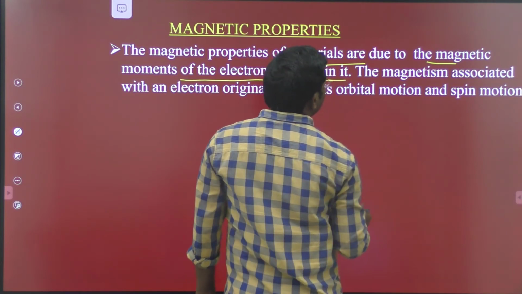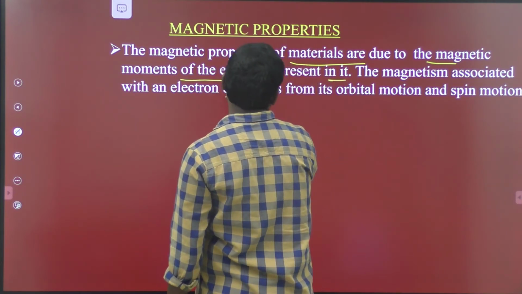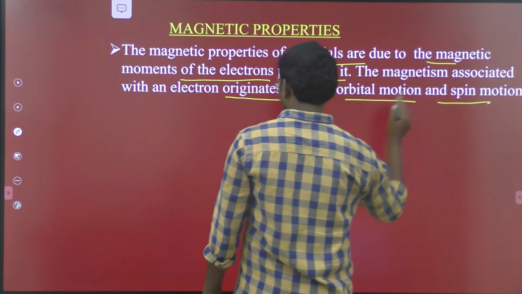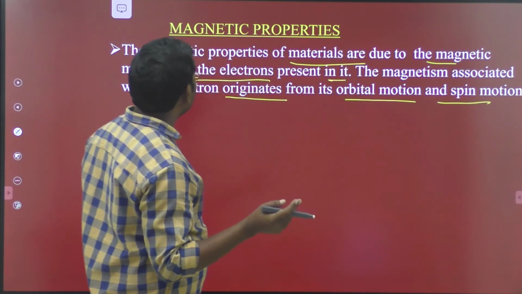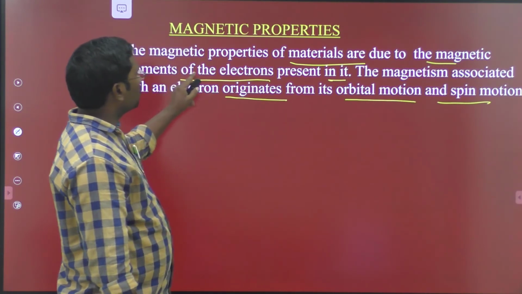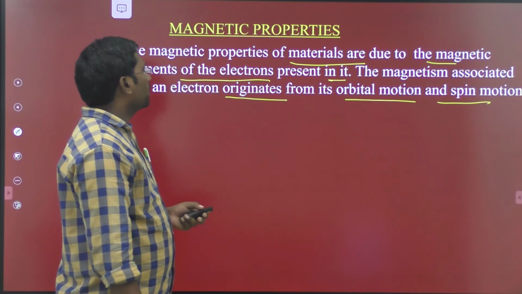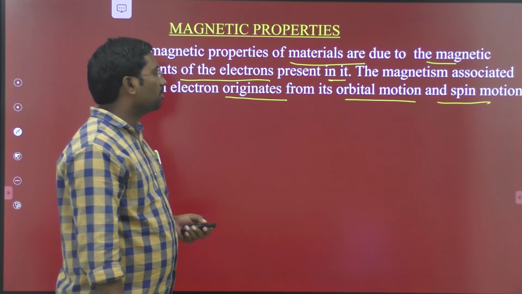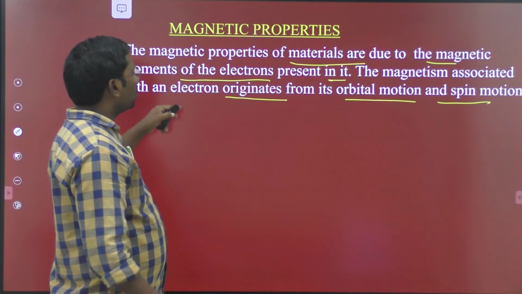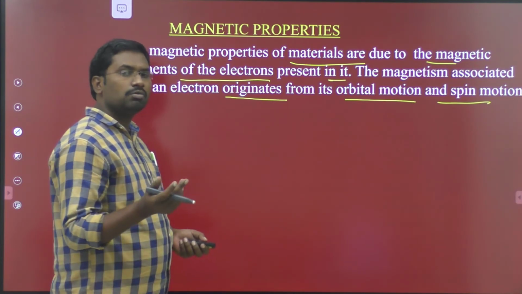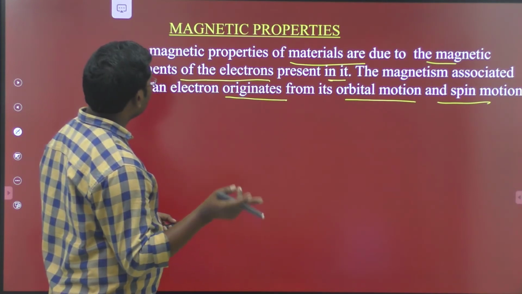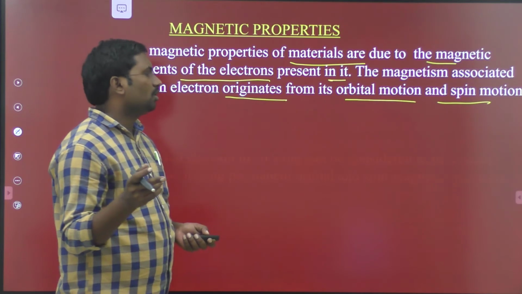The magnetism associated with an electron originates from its orbital motion and spin motion. So based on the orbital motion and spin motion of the electron, the magnetism is associated.